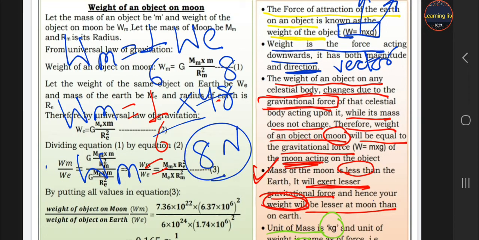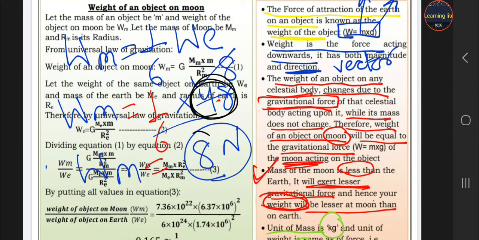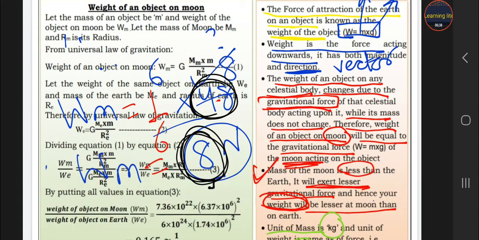It means if you are on the earth you weigh 48 Newton, and on the moon you weigh 8 Newton. Your weight is reduced by 6 times.